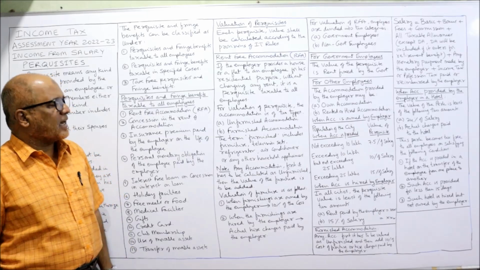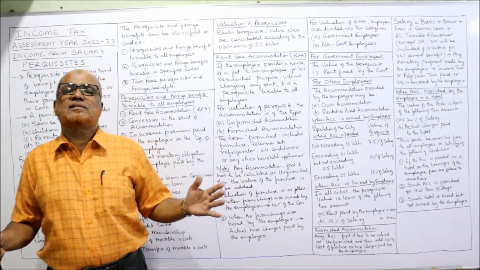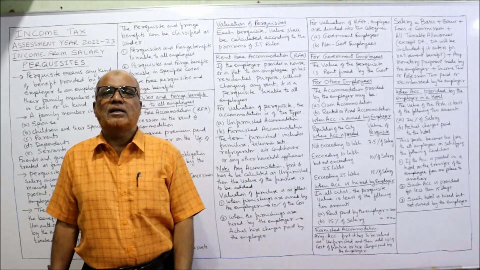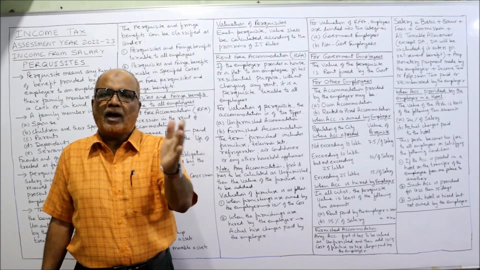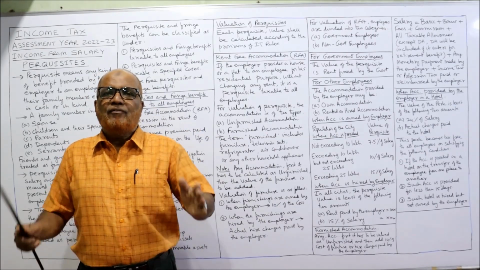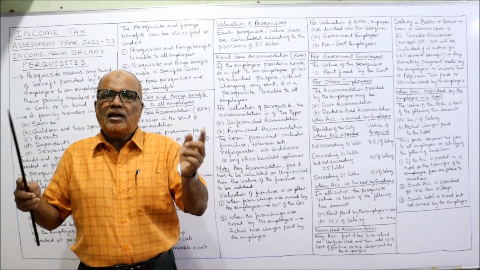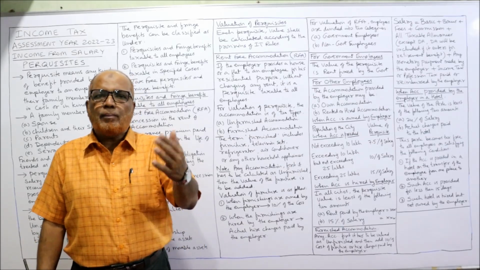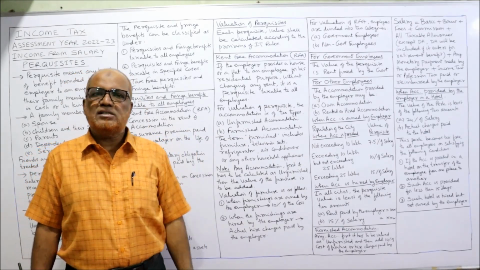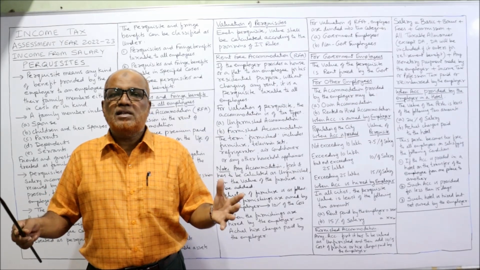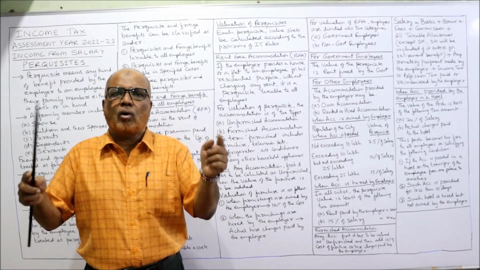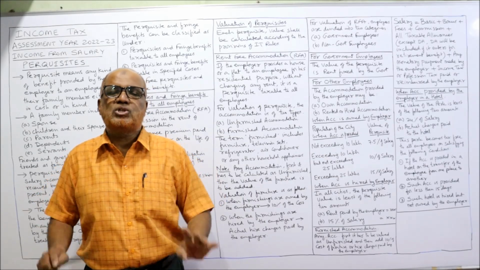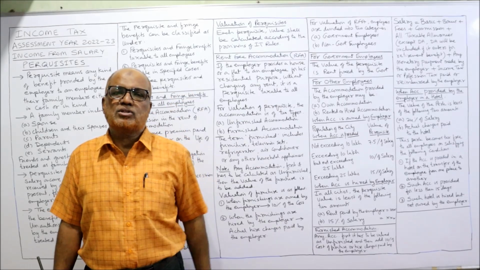For valuation of perquisite, the accommodation is of 2 types. Income Tax Act says, for calculating the value of the perquisite, the accommodation will be divided into 2 categories. Furnished accommodation and unfurnished accommodation. Furnished accommodation means in the house all basic household appliances are already there. Example, refrigerator is there, air conditioner is there, other furniture is there. All other household appliances are already there in the house. The employee is using the house with the furniture. It is called furnished accommodation.